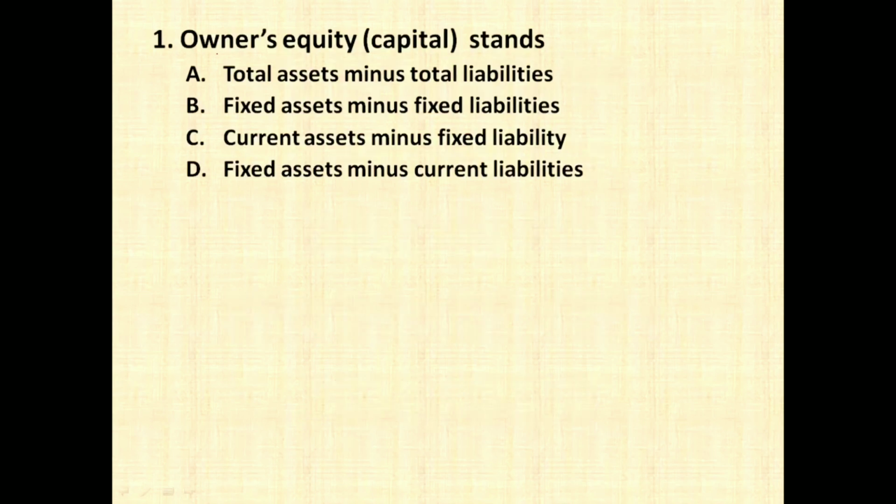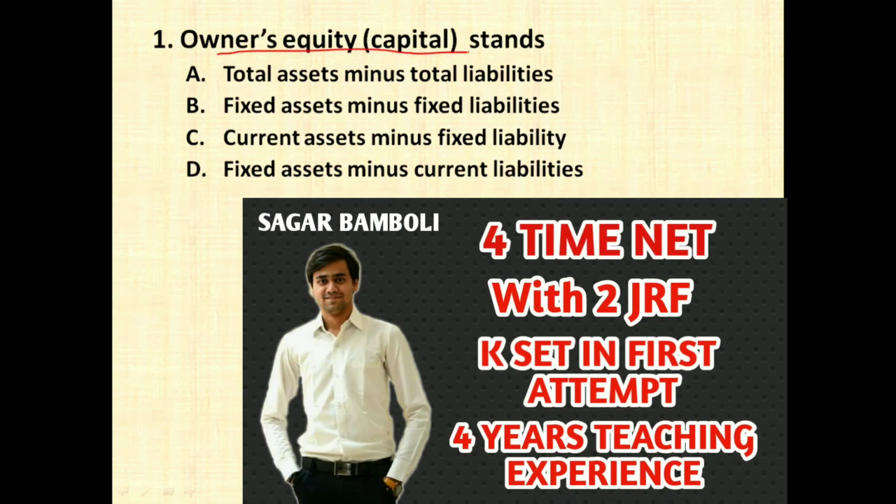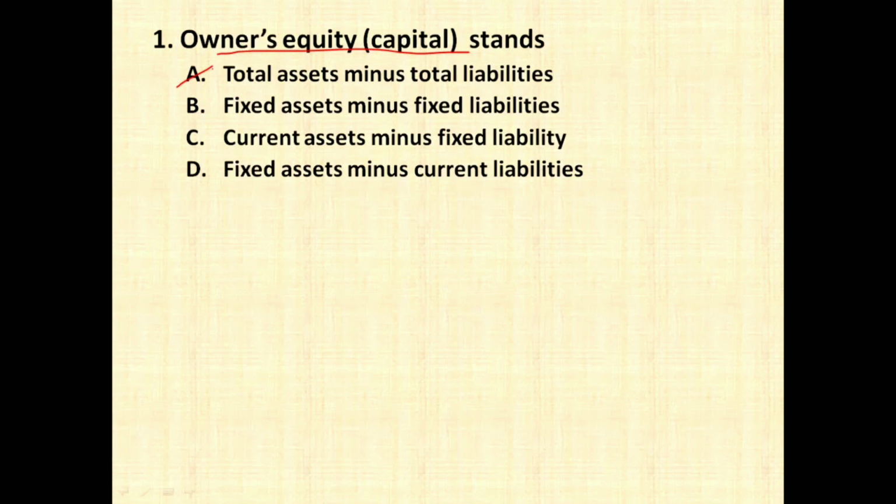The first question is owner's equity or capital stands for total asset minus total liability, fixed assets minus fixed liability, current asset minus fixed liability, fixed assets minus current liability. So the right answer is going to be option number A, that is total asset minus total liability. We are talking about the outside liability.